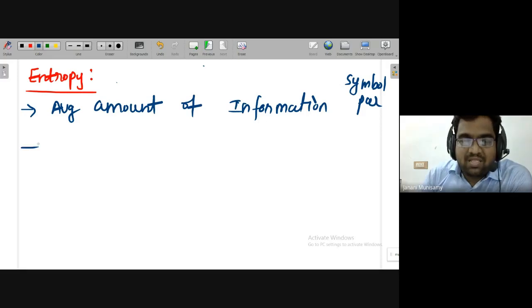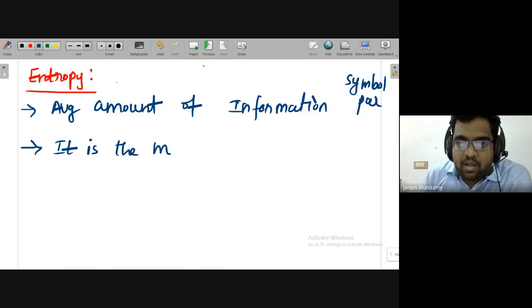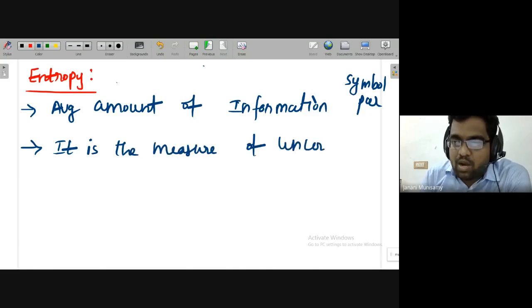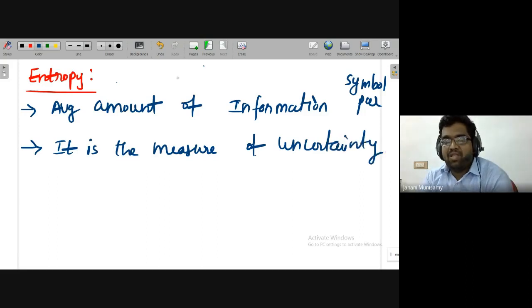Or otherwise, it is the measure of uncertainty. That means what? The more the uncertainty, the more will be the information. But anyway, finally, we are finding out the average information. Whenever we have more number of events in a sample space, each event will have its own probability. Again, each event will have its own information. But finally, what is the average information? For that, we are using the term entropy.